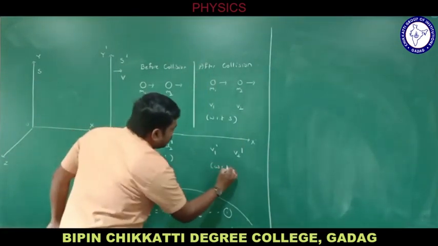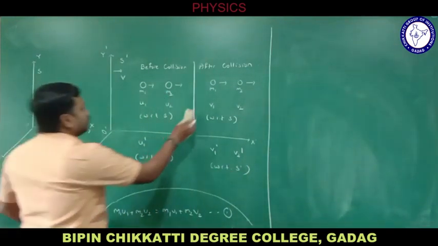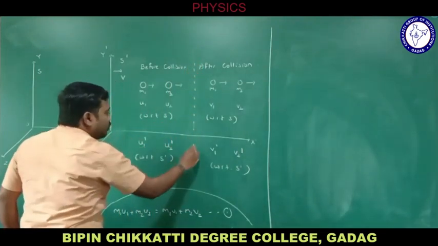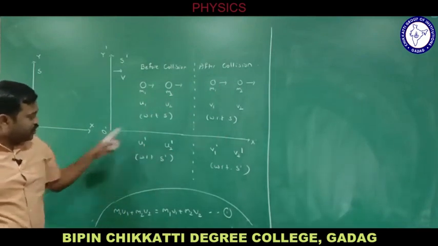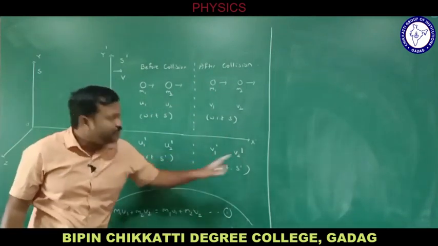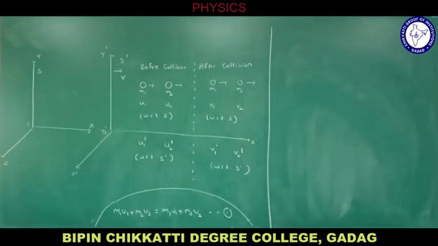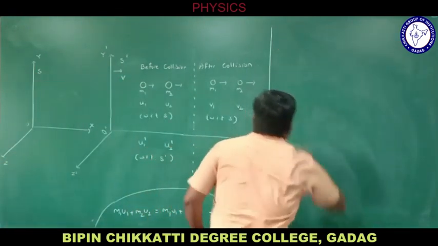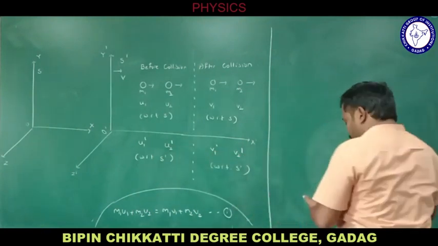So these are the velocities with respect to frame S dash. Now let me write about this. What are these u1 dash and u2 dash?